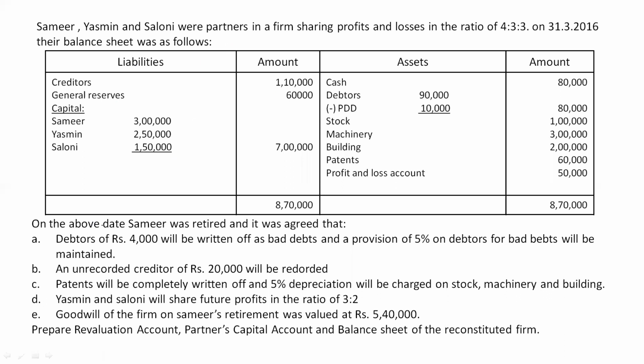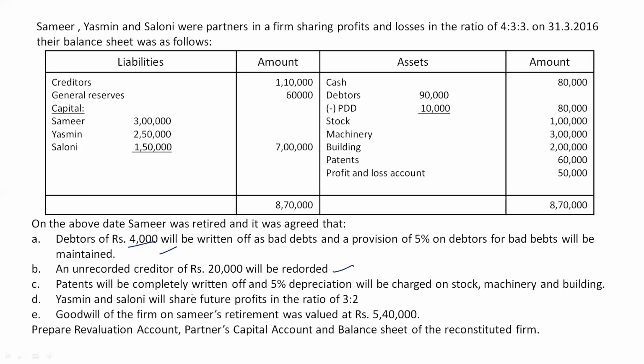Then they are telling that on the above date, Samir retired and it was agreed that debtors of rupees 4,000 will be written off as bad debts and a provision of 5% on debtors for bad debts will be maintained. First of all we have to write off certain amount as bad debts, then we have to check with the provision. We already have one provision in the balance sheet, so then we have to check what the difference is here. Clear? Then an unrecorded creditor of rupees 20,000 will be recorded. So this is easy.